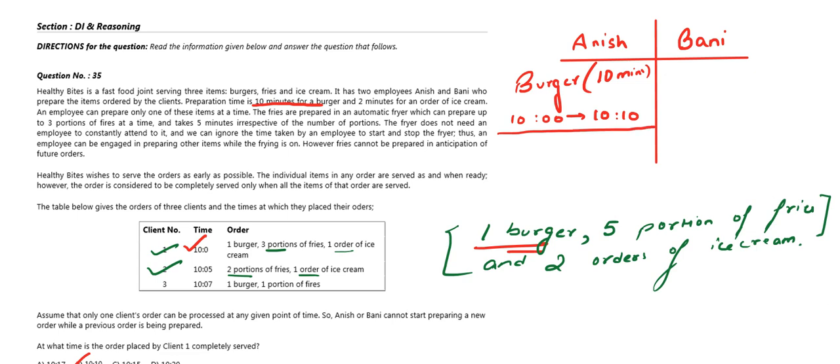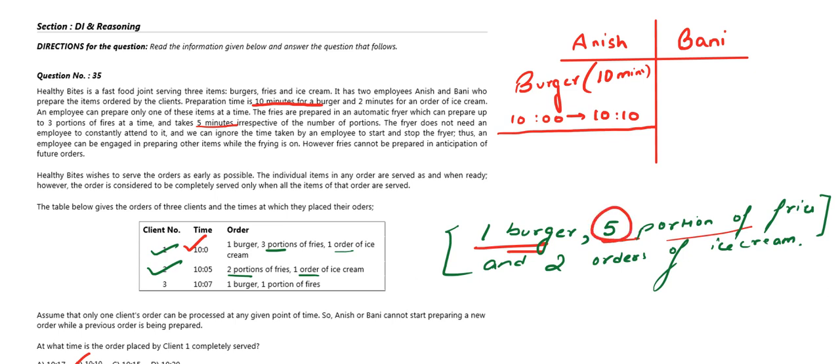And suppose Bani is preparing the fries first, so we need 3 portions of fries, takes 5 minutes from the automatic fryer. Okay, so the fryer is an automatic machine, therefore it doesn't require any employee. So we don't require any employee for fries, but we need to calculate the total time required for the fryer machine.